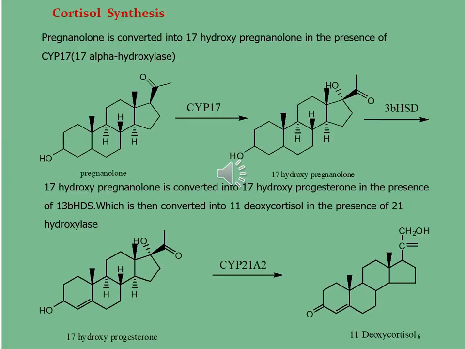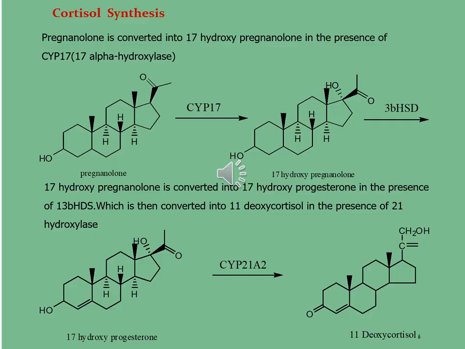Synthesis of cortisol. Cortisol is an example of corticoids. Let's see how cortisol is synthesized. In the first step, pregnenolone is converted into 17-hydroxypregnenolone in the presence of the CYP17 alpha hydroxylase enzyme.